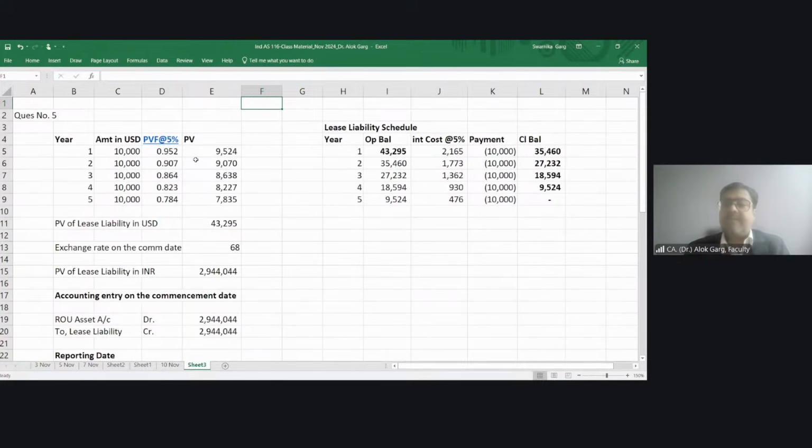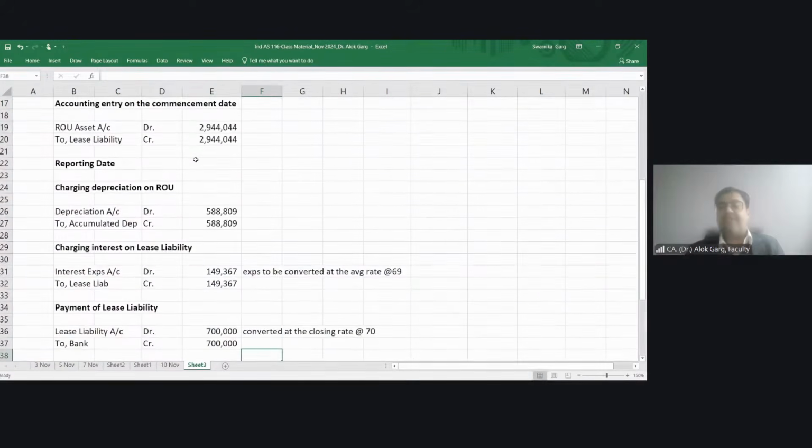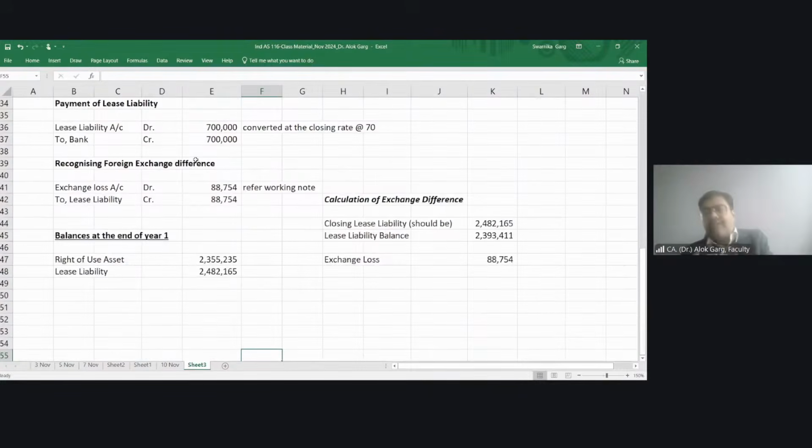Okay, right? And then you will charge interest and you will convert your interest at the average rate because it's an expense for the period. You will restate your liability at the closing rate, right? And when you are restating your liability at the closing rate, don't pass the accounting entry for foreign exchange straight away. I mean to say, you need to compute what is my closing liability which is coming without exchange difference and what should be my closing liability. The difference will go to the exchange difference, right?